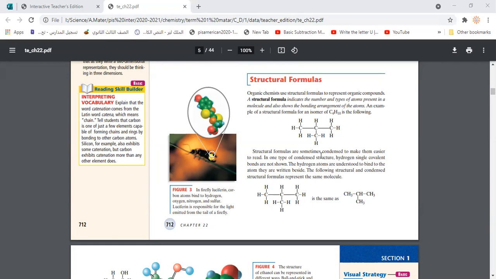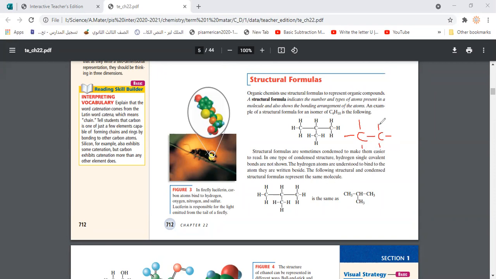Sometimes in the structural formula we don't write hydrogen, we just make a sign like this, an empty line. So that is C2H6. Even if we don't write hydrogen, it means there is hydrogen here. It's just a kind of simplification or shorthand, because hydrogen is the most abundant element bonded to carbon in organic compounds.